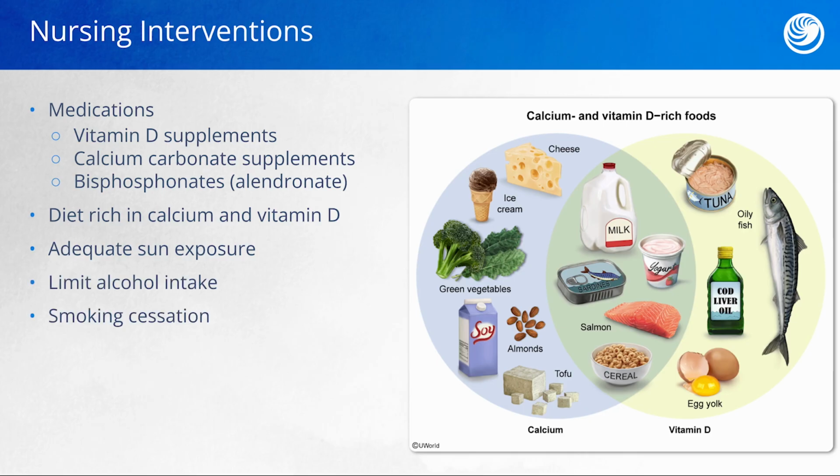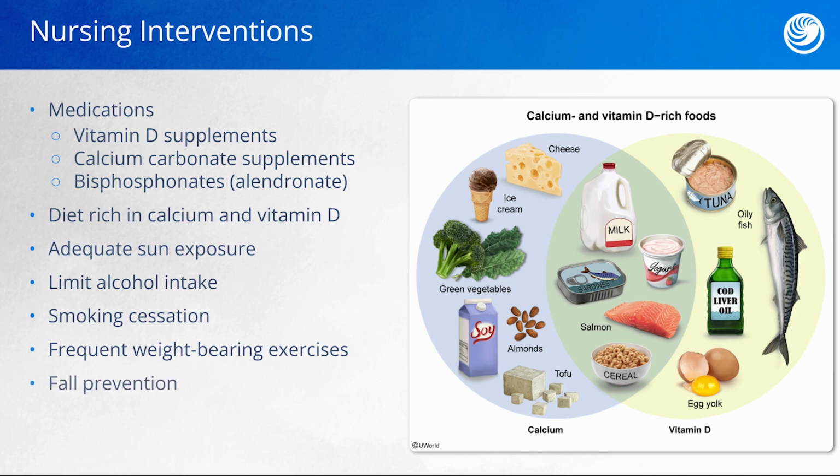We want to encourage smoking cessation and limiting alcohol intake, as we discussed earlier, because those habits create that gross inflammatory response within the body that inhibits bone growth. We want to incorporate weight-bearing exercises, such as just simply taking a walk every day, incorporating small hand weights into their exercise every day.